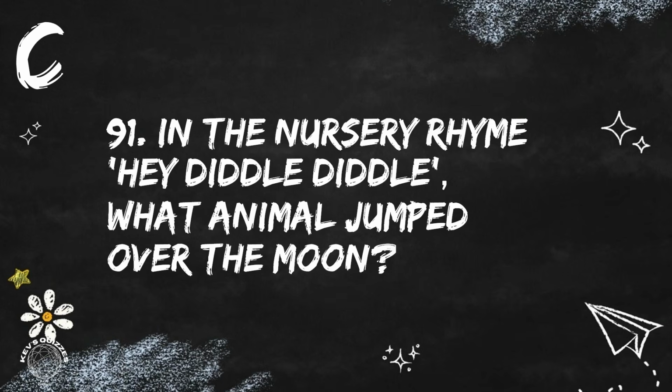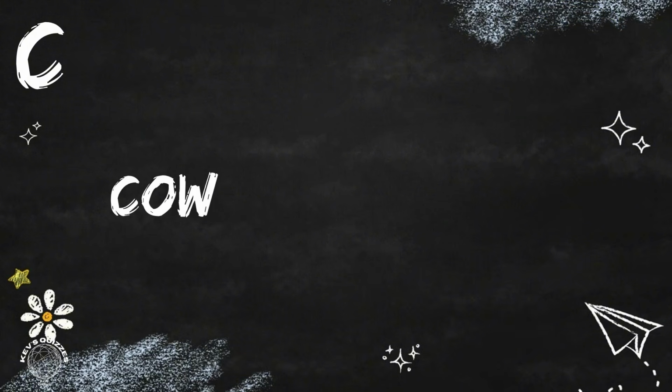Question 91. In the nursery rhyme, Hey Diddle Diddle, what animal jumped over the moon? It was a cow.